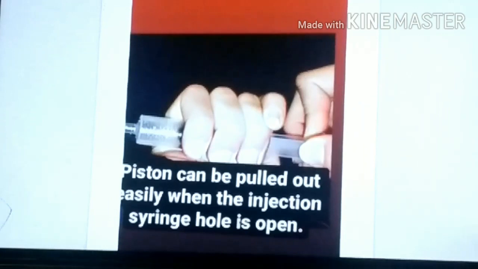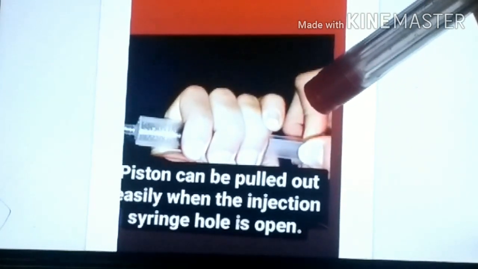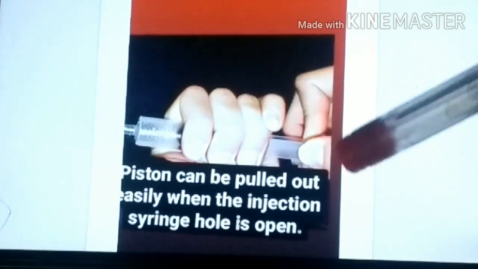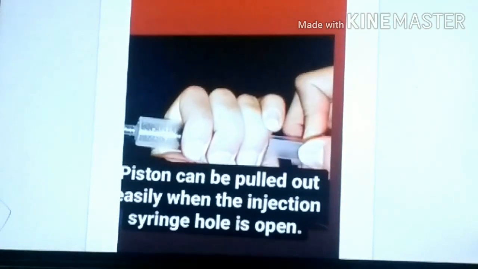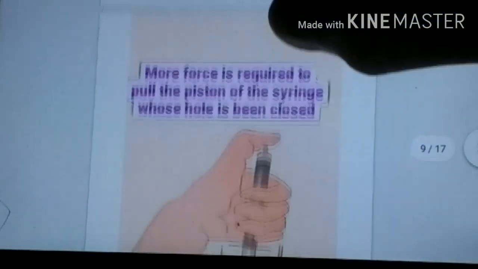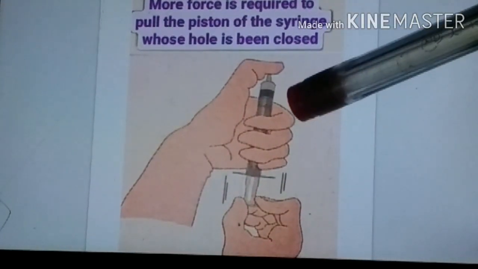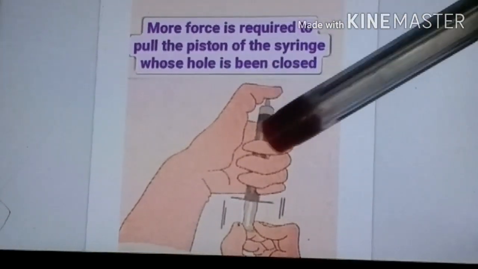And if we release our hand from it, then that piston will remain at that position only. If we remove our hand from the piston, it remains at that position. Okay, now what is happening here? See this piston, what is the difference?